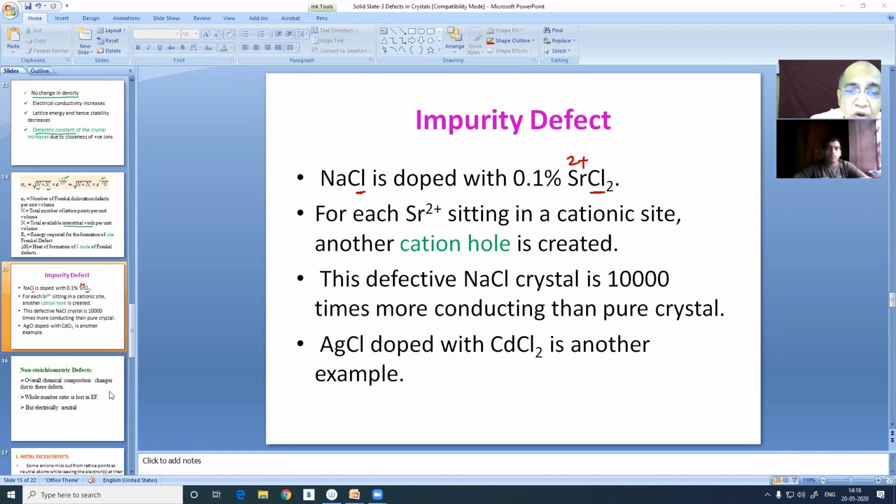So that it is electrically neutral. Now, this defective sodium chloride crystal, which has cationic holes, is 10,000 times more conducting than the pure sodium chloride crystal. So doping even to a sodium chloride crystal, along with the presence of Schottky defect, also enhances the conductivity. If you dope with a dipositive metal ion, further enhancement in conductivity will happen. Silver chloride is the main crystal doped with, similarly, cadmium ion is another example where the conductivity of silver chloride is enhanced.